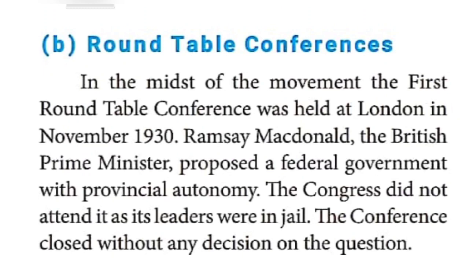Who was the Prime Minister? Ramsay MacDonald was the Prime Minister of Britain. This person proposed a federal government with provincial autonomy. The Congress people couldn't attend the first round table conference because they were in jail. So that's the thing.